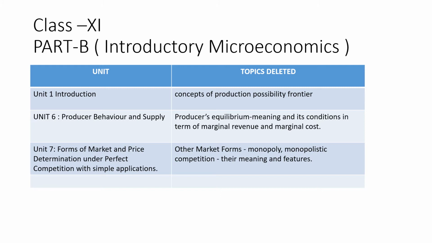Other market forms means which market forms? Monopoly, monopolistic competition and their meaning and features. No need to study. Clear, students? So these parts are deleted. Now we are going to know which parts we should learn.